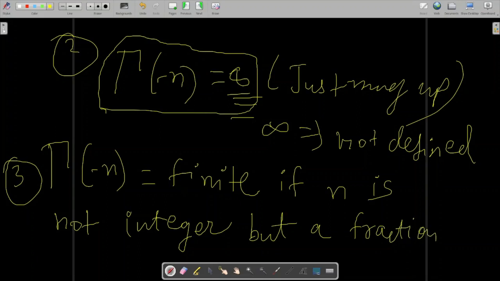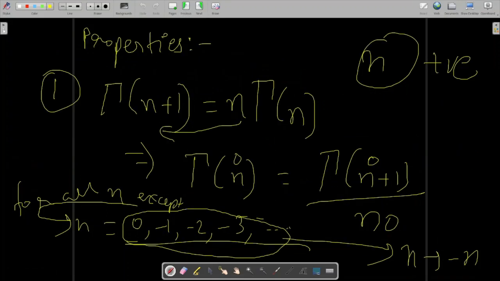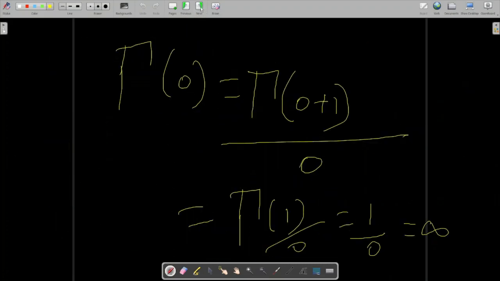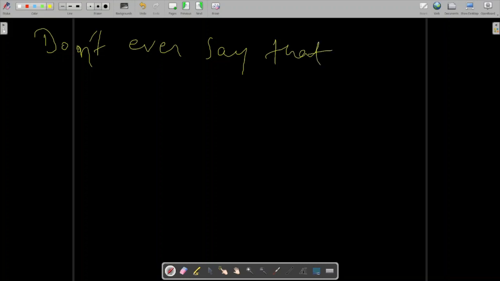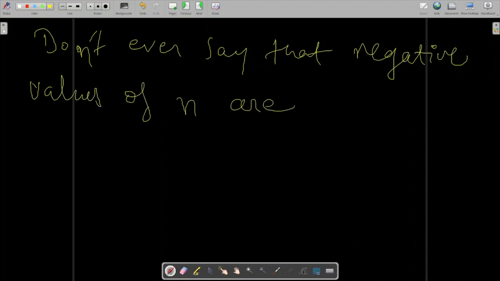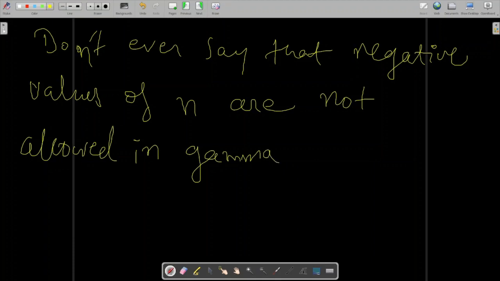So don't ever say that negative values of n are not allowed in the gamma function.